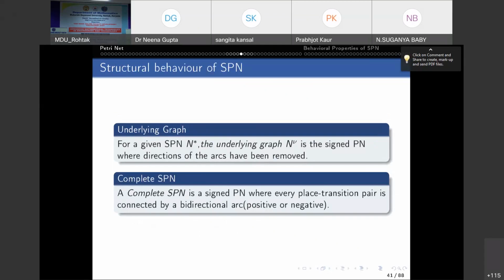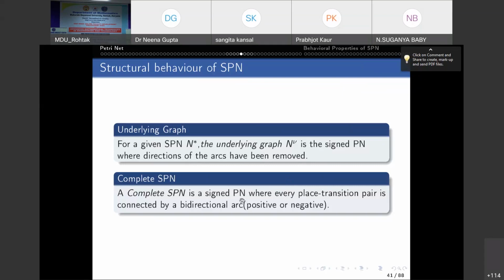Now, the structural behavior of an SPN. If you have a sign Petri net N star, then the underlying graph is the sign Petri net where the directions of the arcs have been removed. Okay, only the graph. And complete SPN means, as you know, this is a bipartite graph, a complete bipartite graph. The same situation here also.